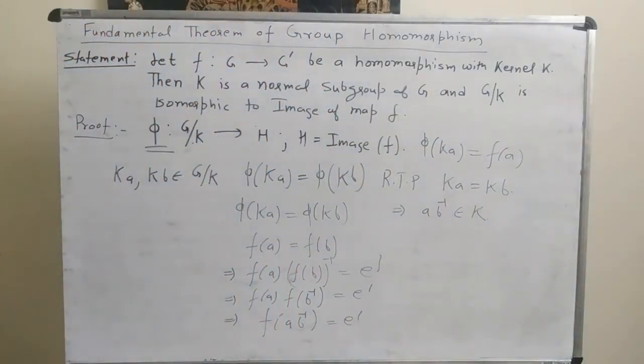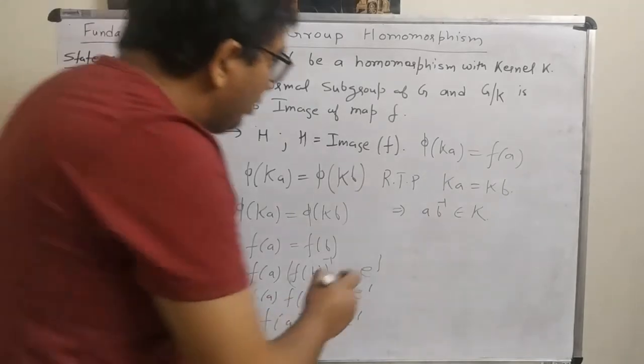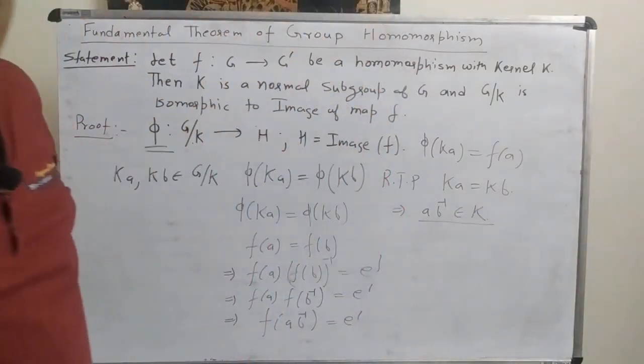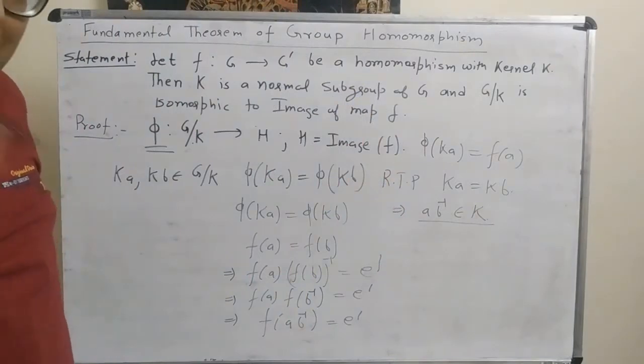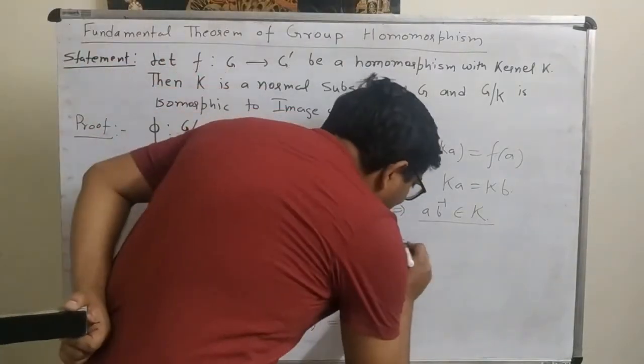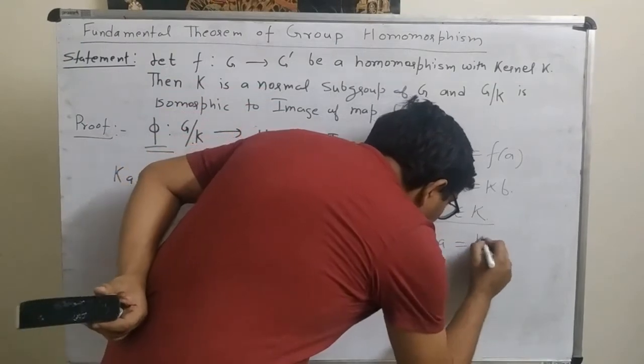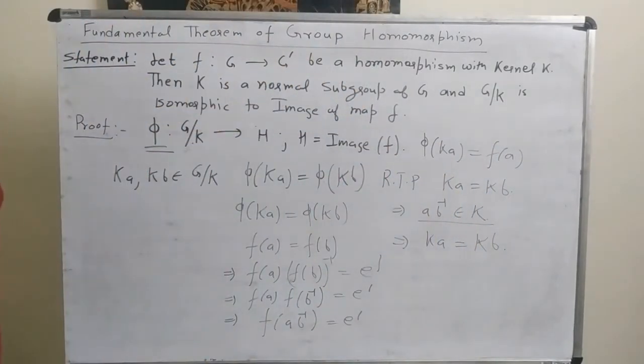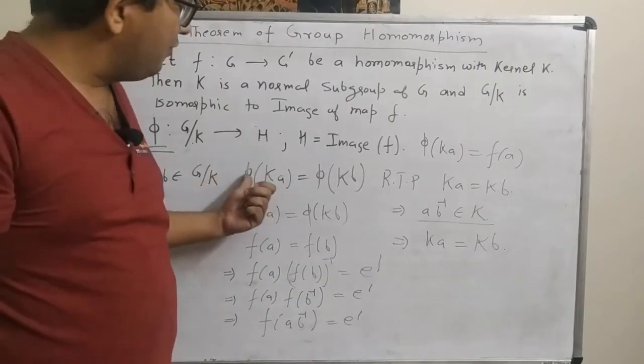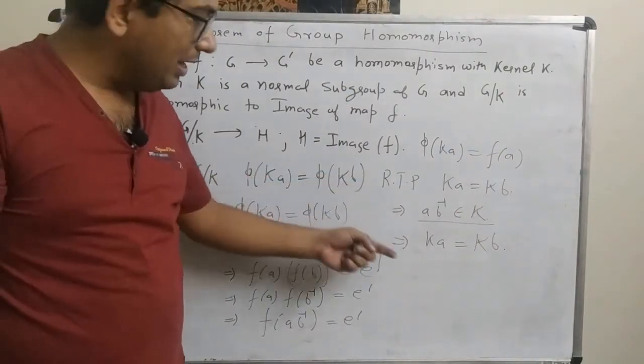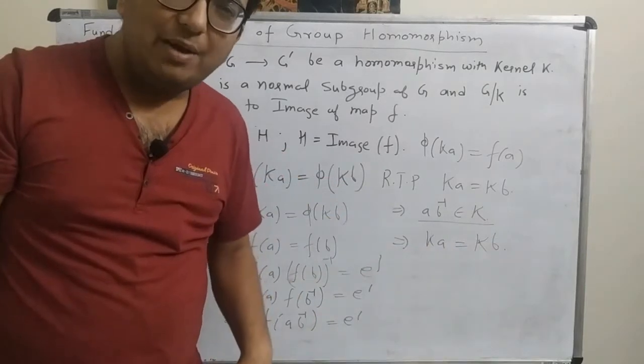Also we know that K is a normal subgroup. So using the normality of K, AB inverse belongs to K and K is a normal subgroup. This implies that Ka is equal to Kb. And this is what we want to prove, that phi of Ka is equal to phi of Kb implies Ka is equal to Kb.